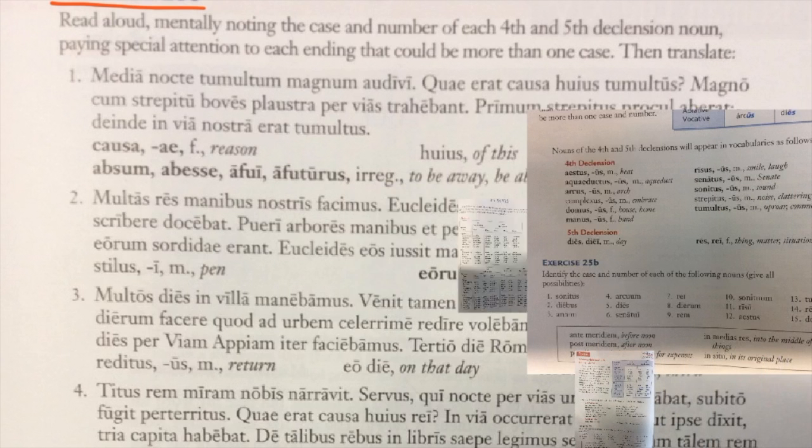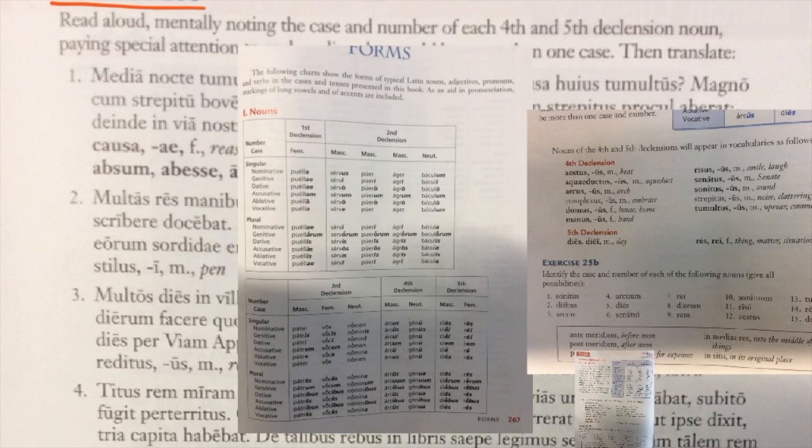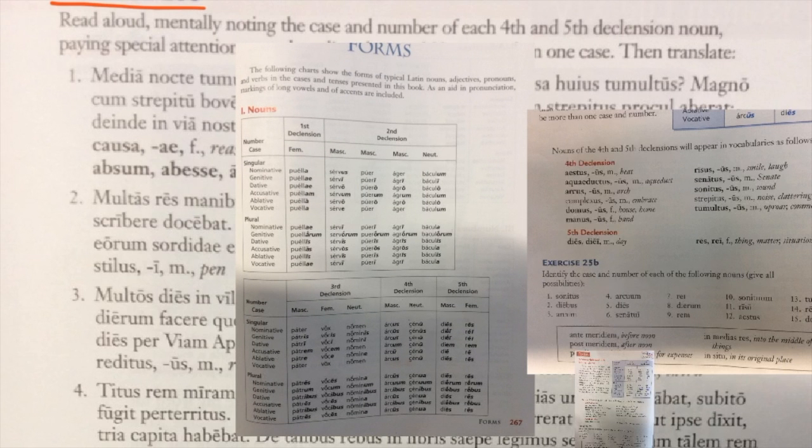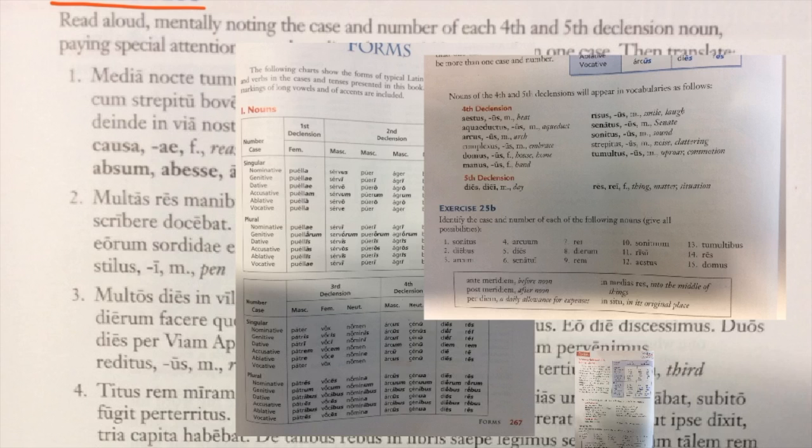I have, just to help me in this, a photograph of all of the noun declension charts on page 267, nouns in the first, second, third, fourth, and fifth declensions, as well as a photograph of a number of common fourth and fifth declension nouns that appear on page 228. So we'll refer to these pages as much as we need to as we go through and translate the sentences.